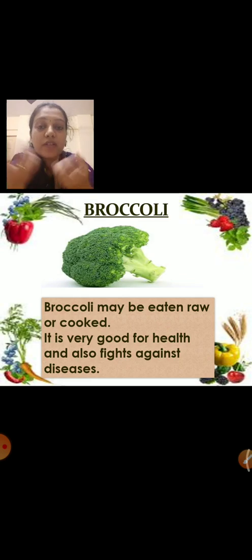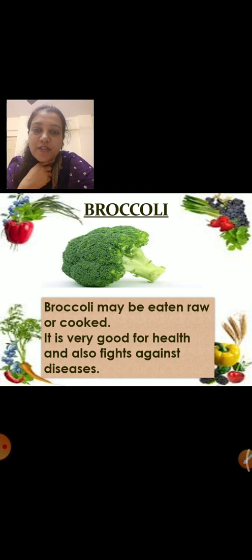We should boil it. Because sometimes there are insects inside the vegetables, right? So we should always first wash the vegetable or boil it and then eat. So this broccoli, we have to clean it very nicely and eat. But it is very, very good for health.